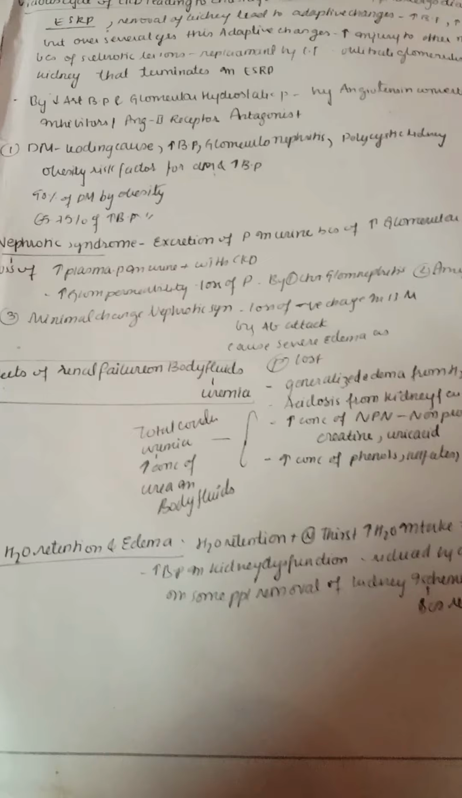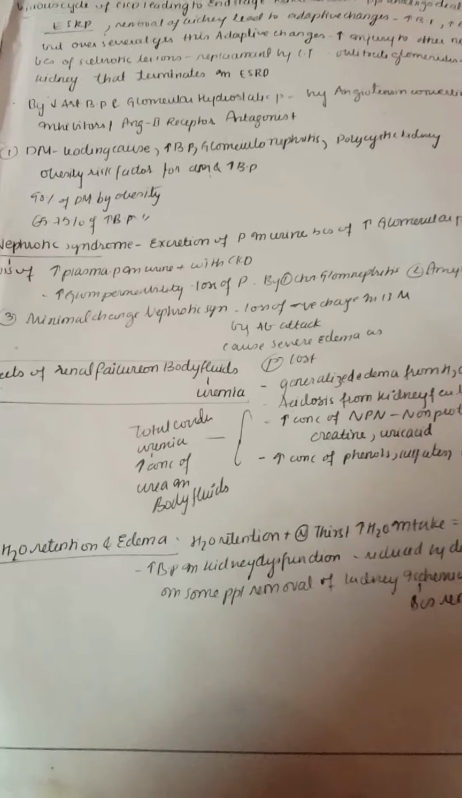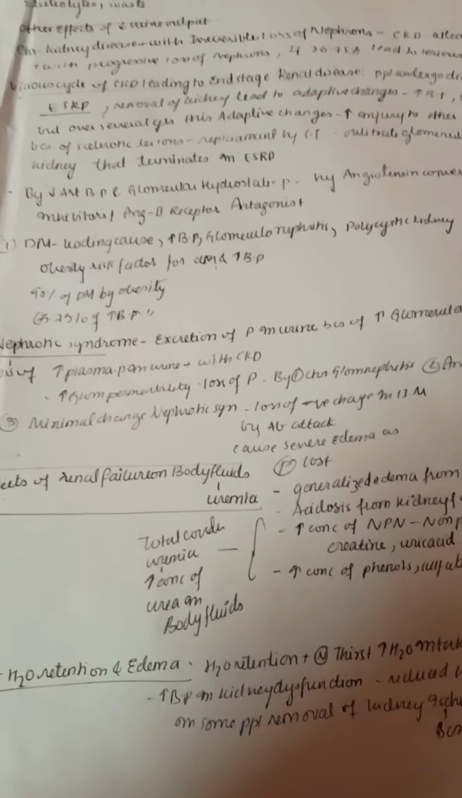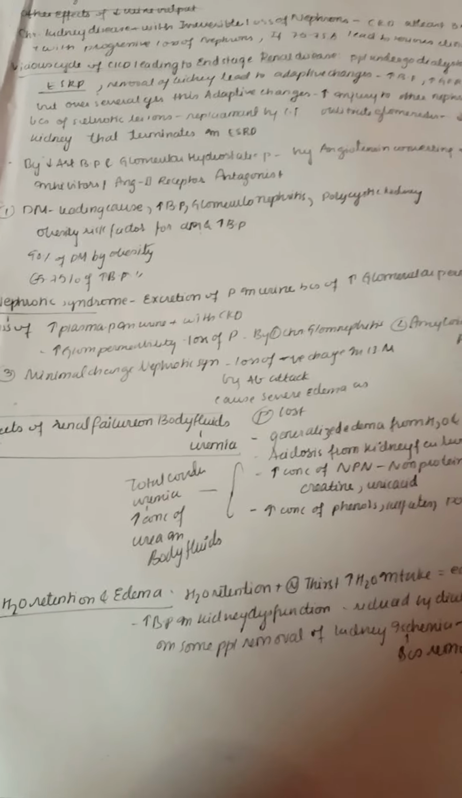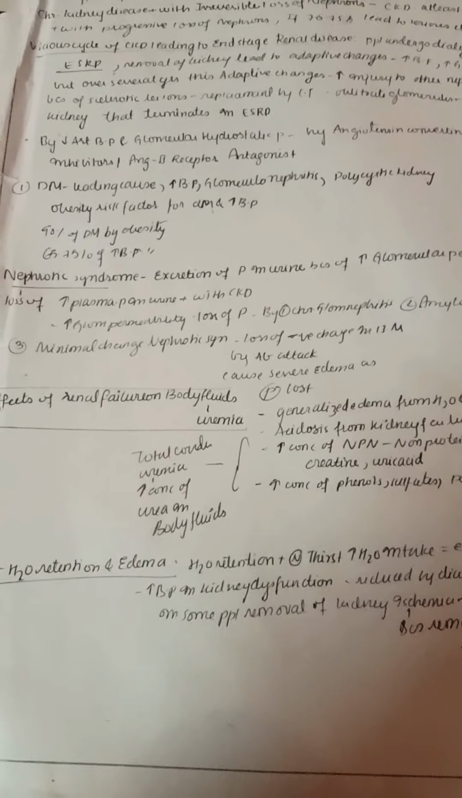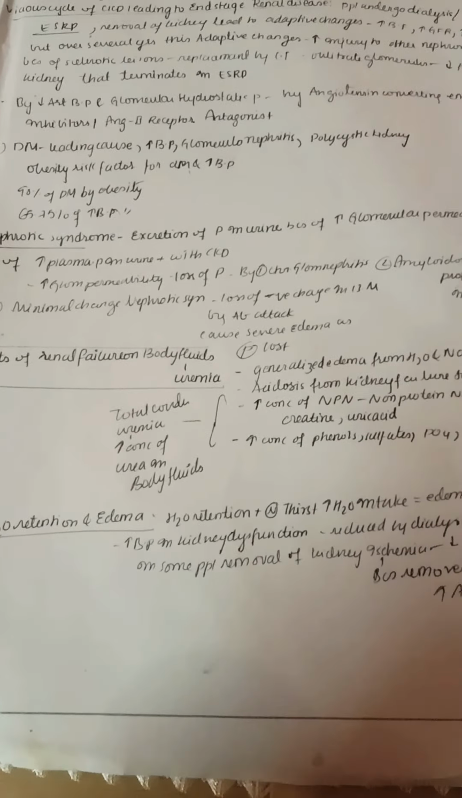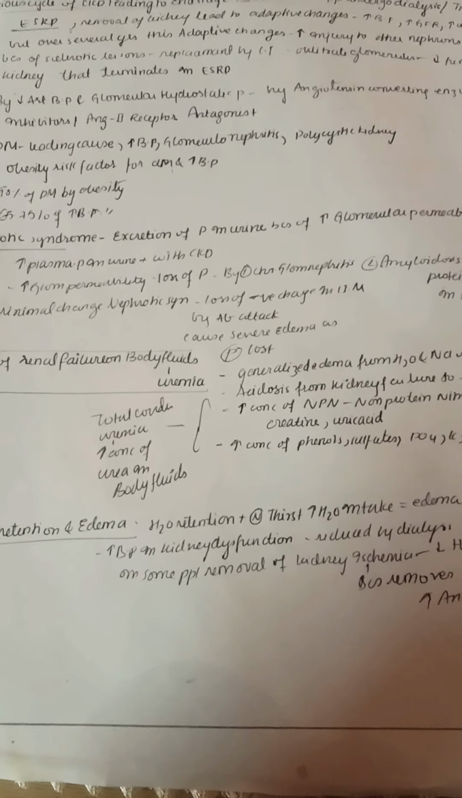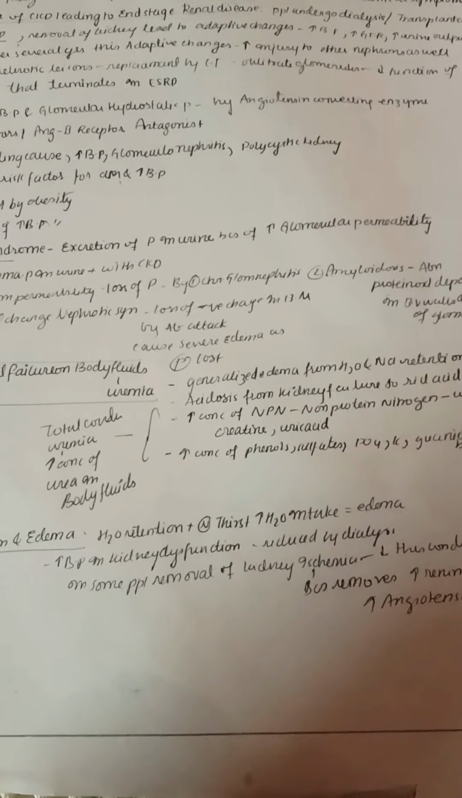So first we need to discuss the effects of renal failure on body fluids. If the kidney fails, the water and sodium start retaining in the body. Because of this, it may lead to accumulation of fluids in the body, that is nothing but edema. So it may lead to generalized edema because of water and sodium retention as kidneys failed,